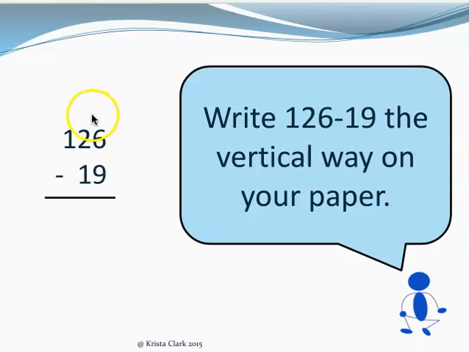One way you can check this is by drawing those lines down to separate. When I do that, I see in my first number I have 126. That's a 6 in the ones place. Minus 19, that's a 9 in the ones place. So those are lined up. My tens are lined up. In the first number I have 2 tens. In the second number I have 1 ten. Then I have my 1 in the hundreds place in my first whole number, and I'm not taking away anything from the hundreds place.